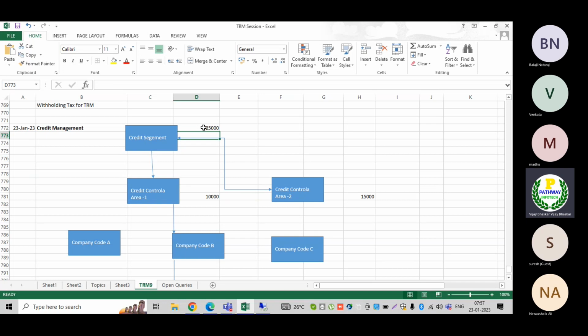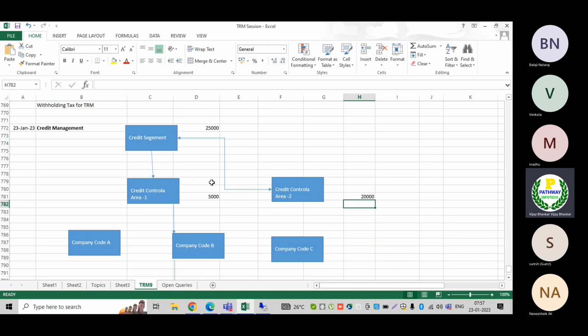These 25,000 rupees I am going to divide into two parts, one for 10,000 and one for 15,000. However you want, you can define it. If you do not want to provide 10,000, you can give 5,000 to this credit control area and the remaining 20,000 here. It depends on your business requirement.